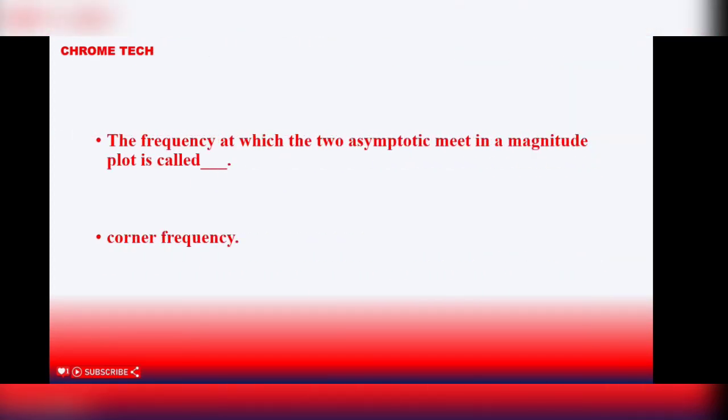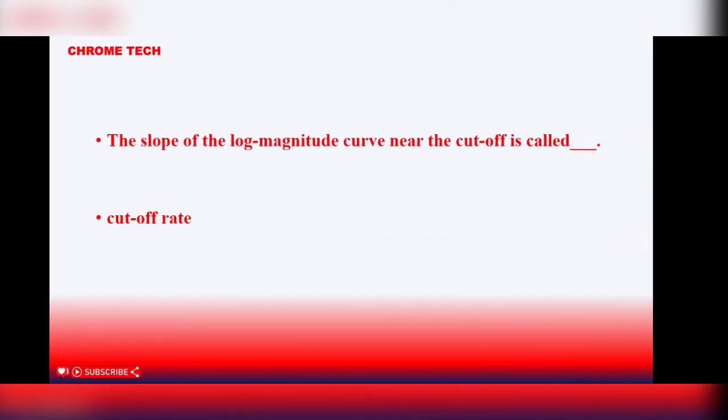Next question. The frequency at which the two asymptotes meet in a magnitude plot is called corner frequency. Next question. The slope of the log magnitude curve near the cutoff is called cutoff rate.